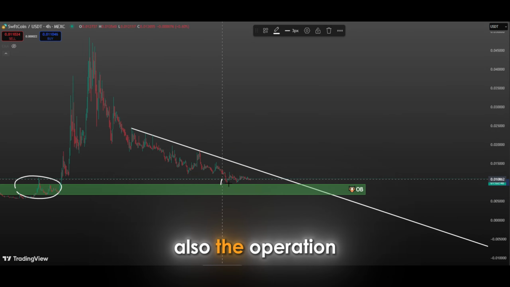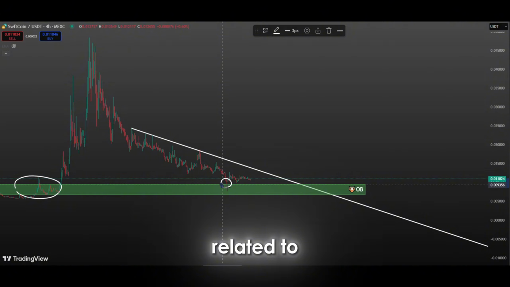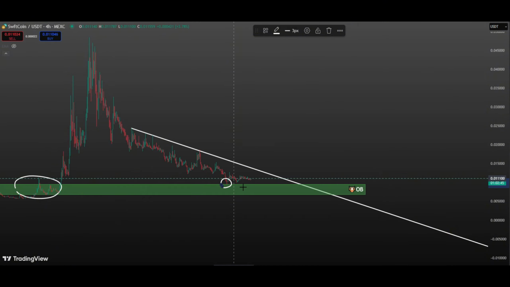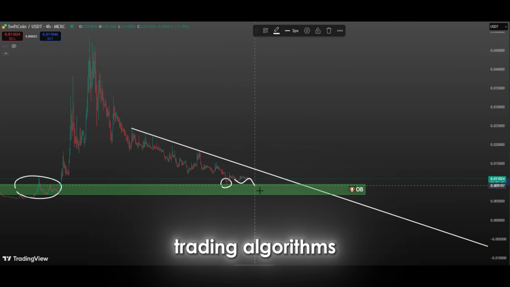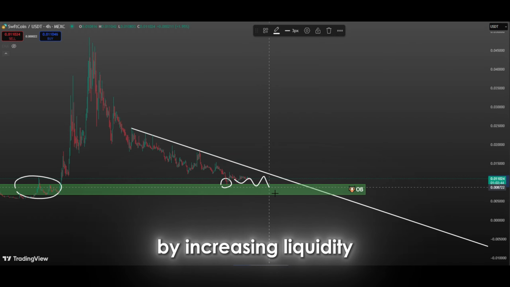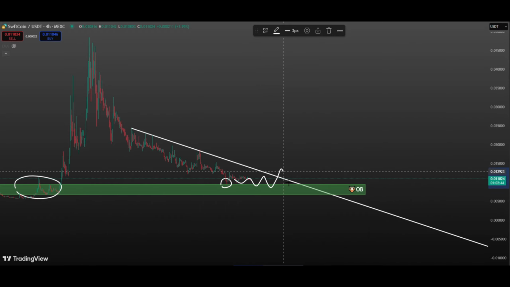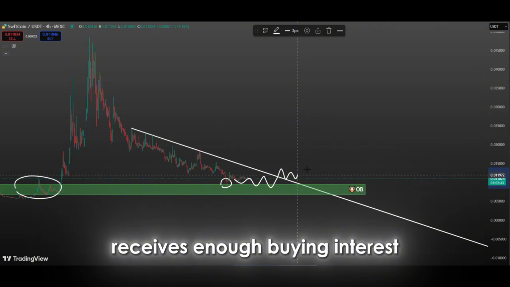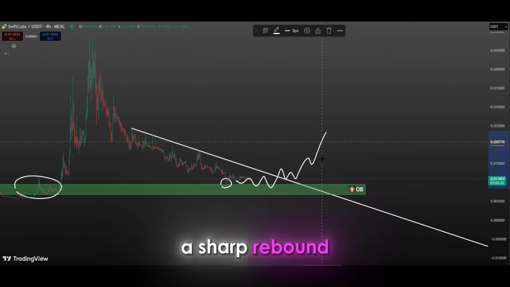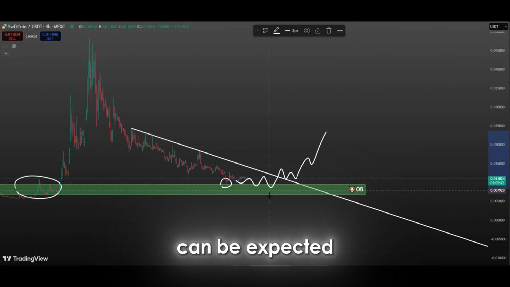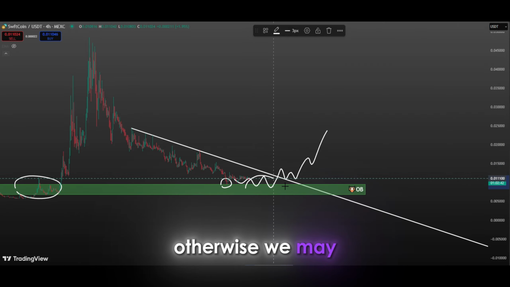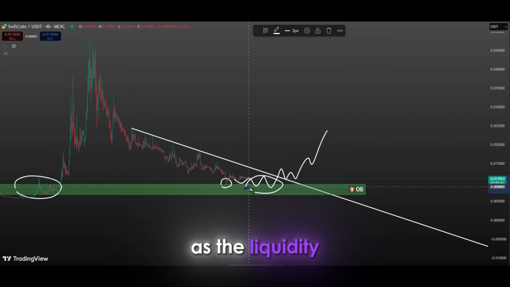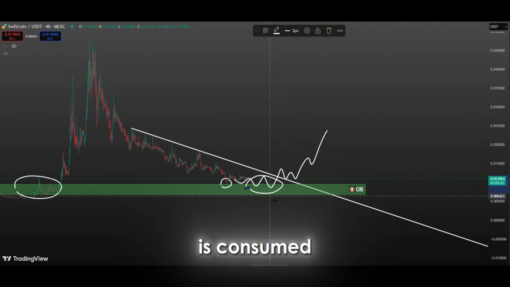Also, the operation of order blocks is often directly related to the actions of market makers. Large traders and trading algorithms determine the direction of the market by increasing liquidity in these zones. If the price receives enough buying interest when it reaches here, a sharp rebound to the upside can be expected. Otherwise, we may see a move to lower levels as the liquidity in this area is consumed.